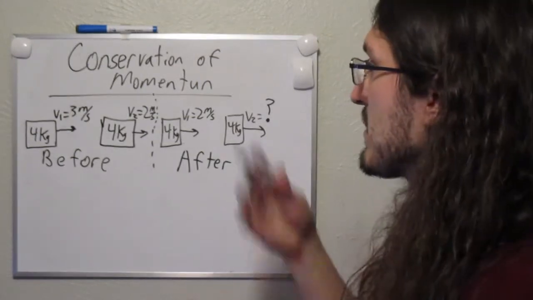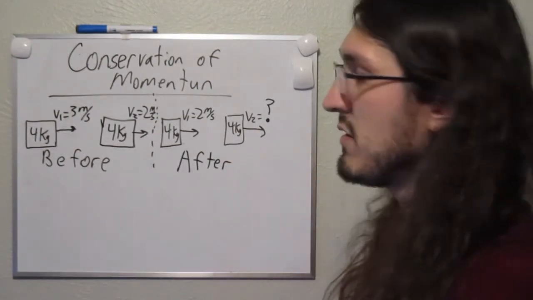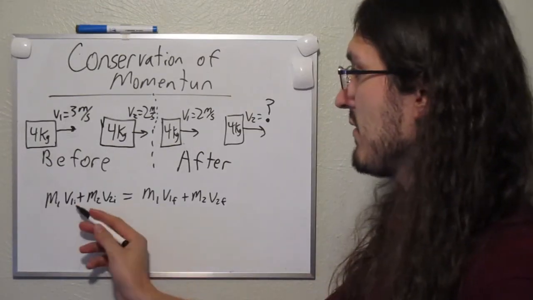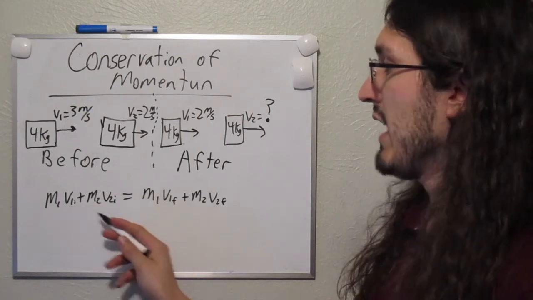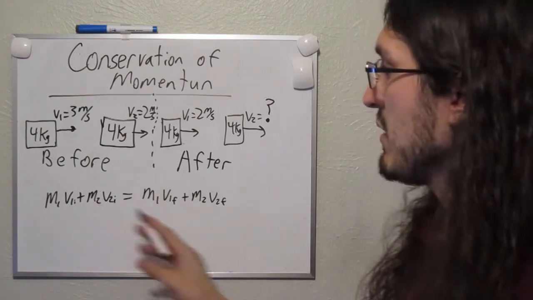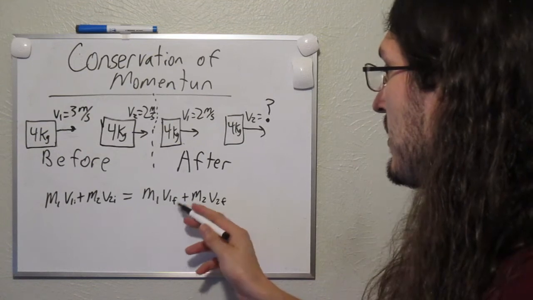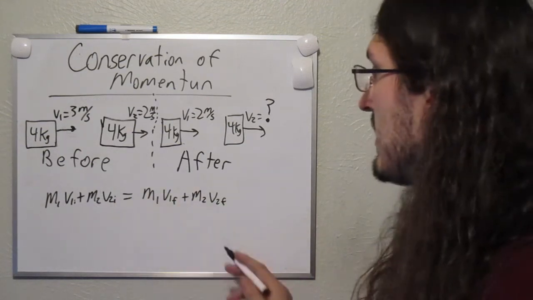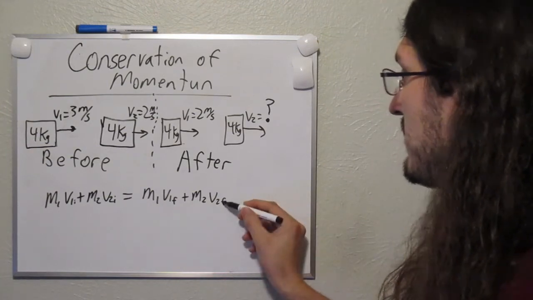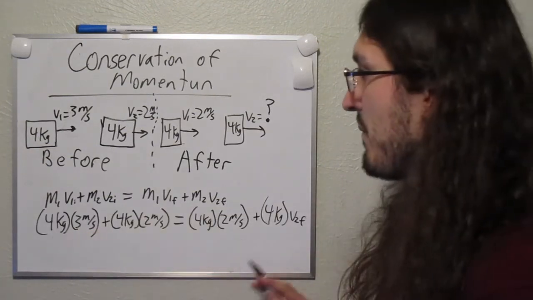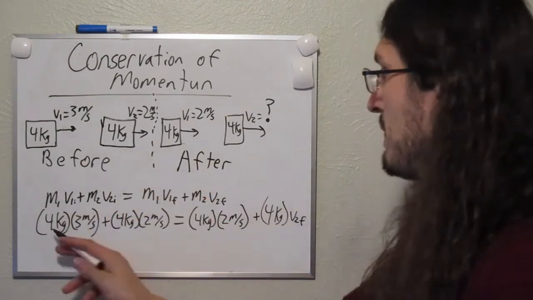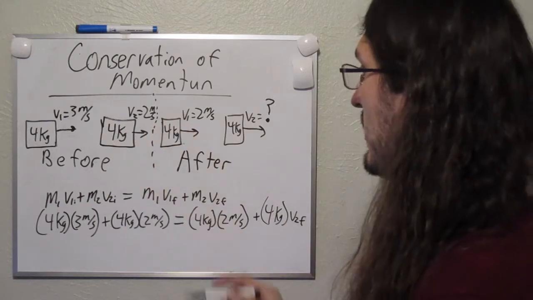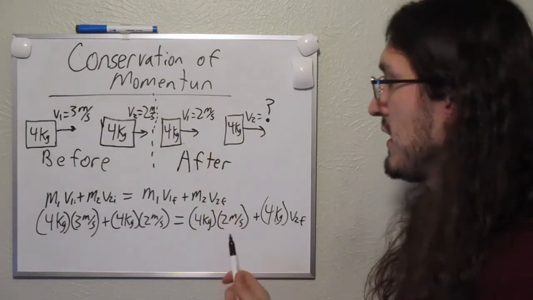Okay, so the easiest way to find the velocity is to use the conservation of momentum, which looks like this. This just states that the mass times the velocity for object 1 and object 2 added together initially are going to equal the mass times velocity for object 1 and 2 added together after the collision. If I plug my numbers in, I can solve for V2, which is my unknown variable. Here I plugged my numbers in. All my masses are 4 kilograms, so I put a 4 for every single m. And then the velocities are 3 and 2 for the initials, and then 2 for the final velocity of object 1.